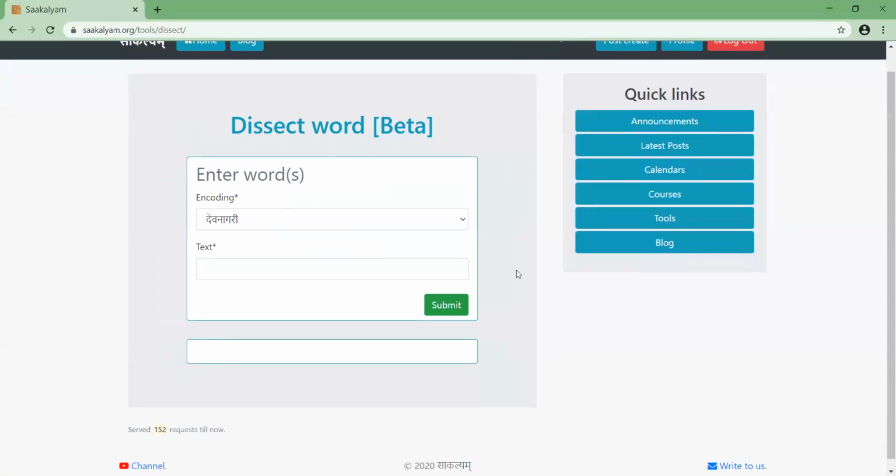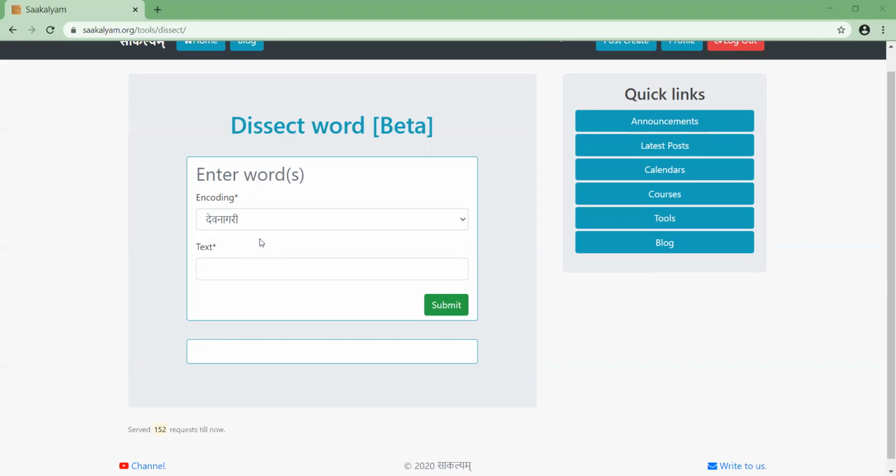Sometimes it is tough to figure out how to pronounce things. So for that, you can see a word dissected in front of you, and you can see which letters it is made of, so you can pronounce it better.